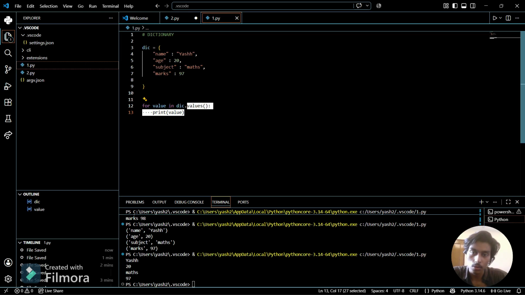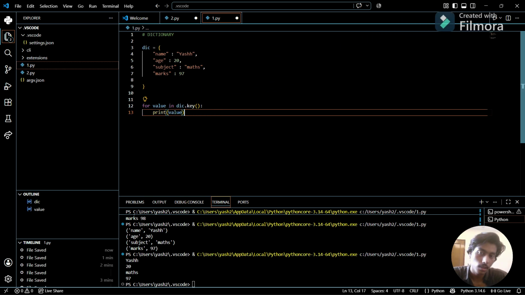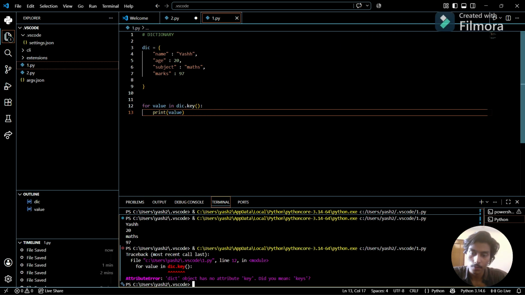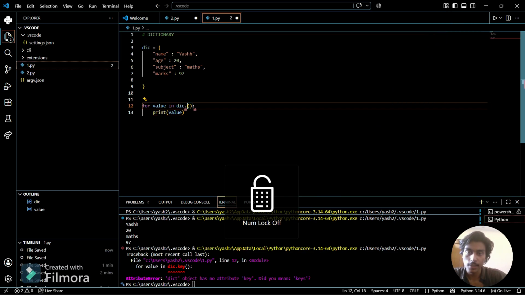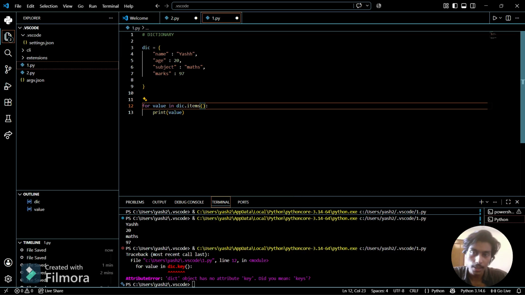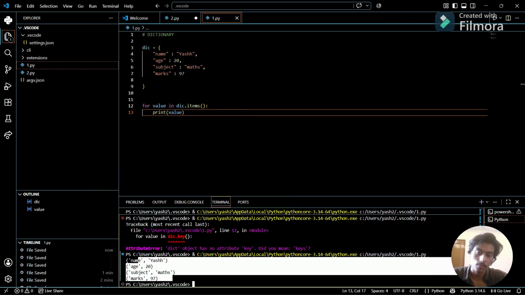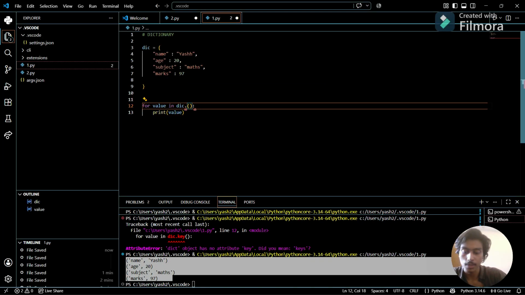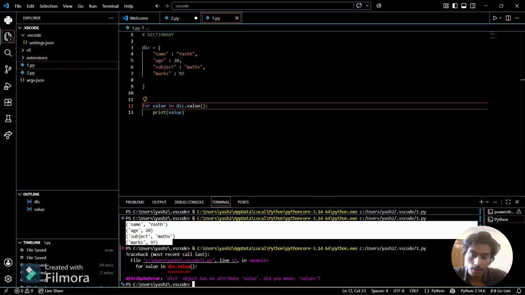If I do only keys here, the output will be different. See, we can't do key. So if I want to print key only, we have to specify items here, and then only we can print value, which is this which is in the tuple format. And if I want to access only values, I can access by dot value here. So that's how we can access values from the dictionary.